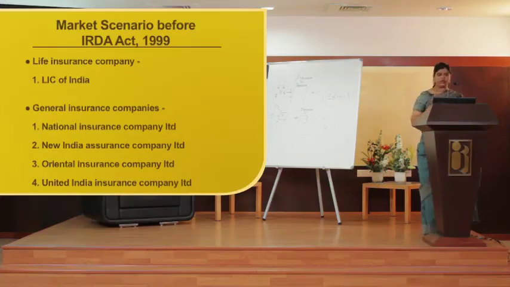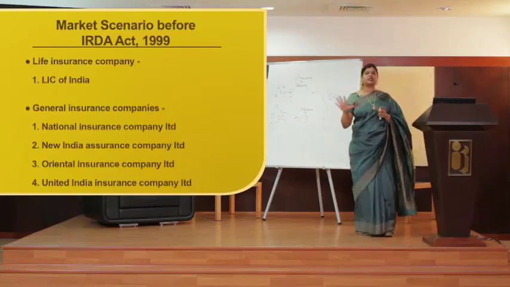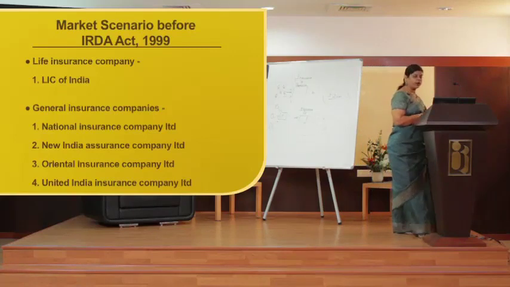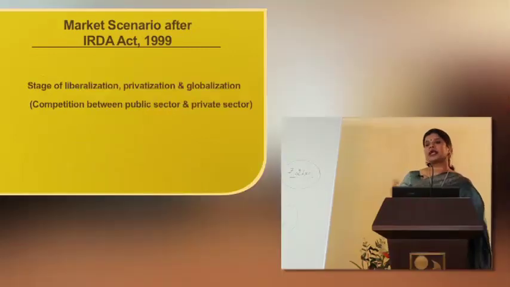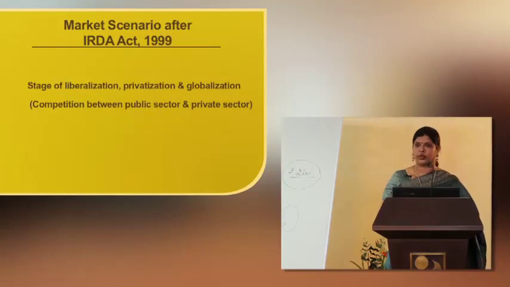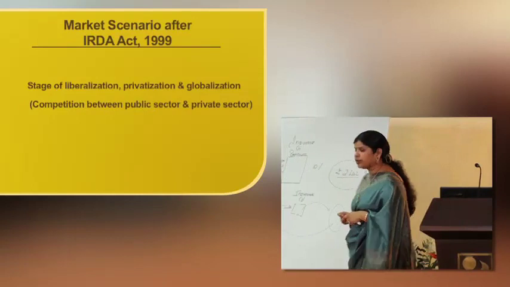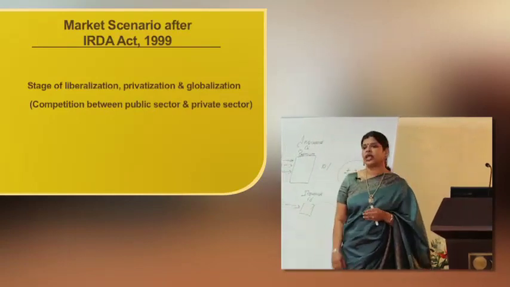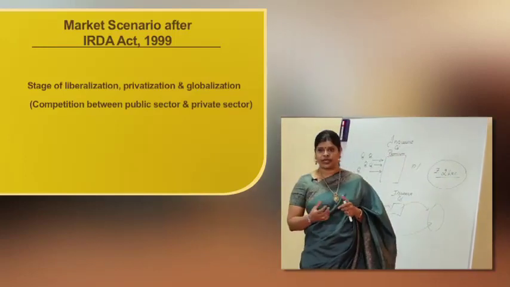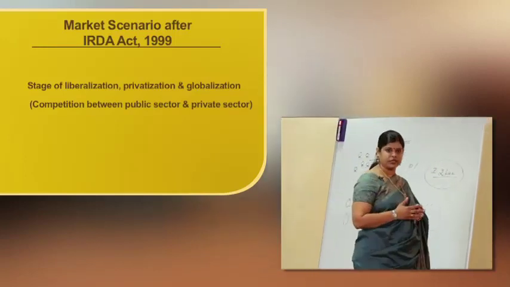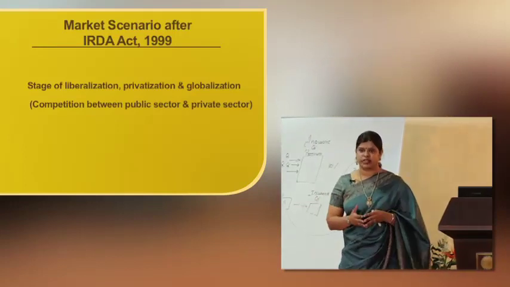So before the IRDA Act, there were these 5 national players who were running the insurance business. But then the market scenario changed, right? With the IRDA Act coming into the picture, with liberalization, privatization and globalization taking place, there was a lot of competition even in insurance business, which could be seen between the public sector and the private sector players.